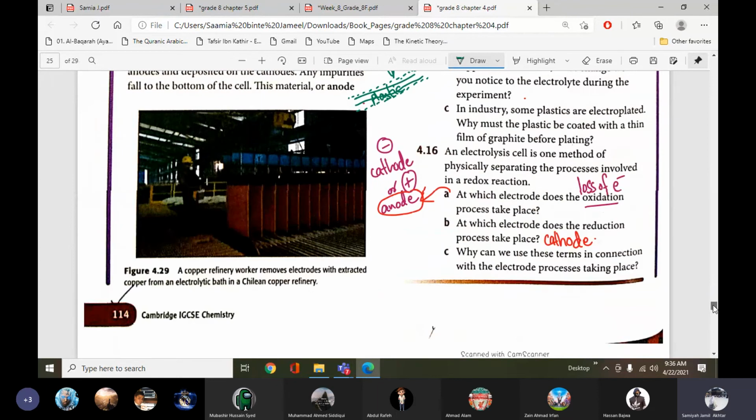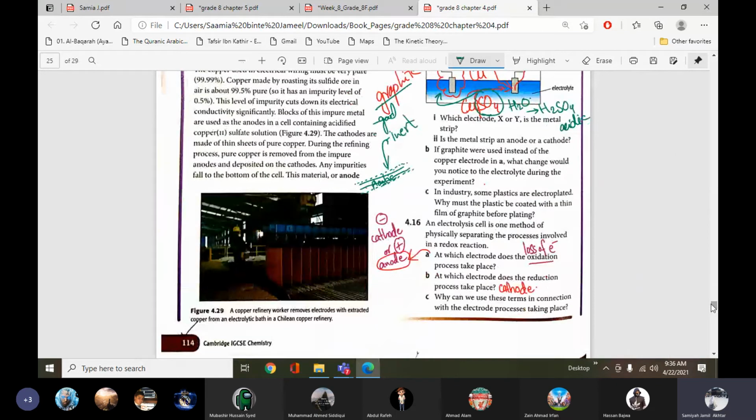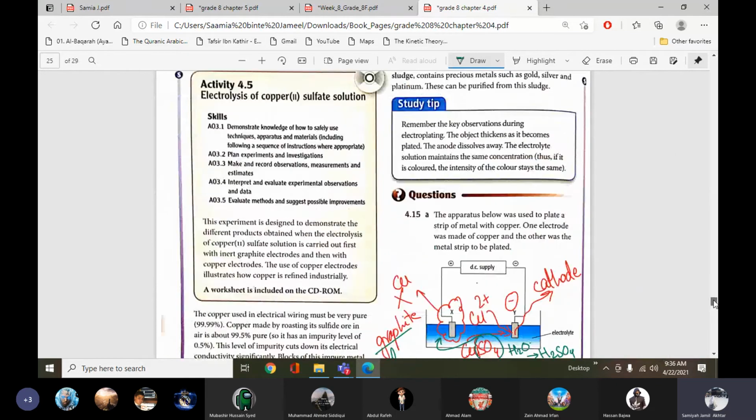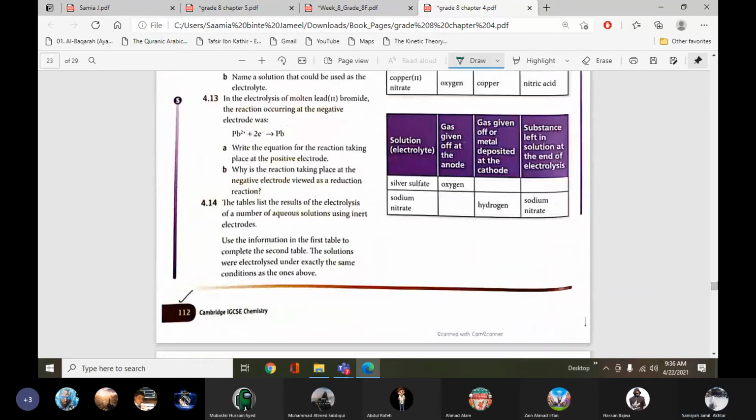So these are the small questions which are really important. And before that there are questions on page 112. The tables list the results of electrolysis of a number of aqueous solutions using inert electrodes.